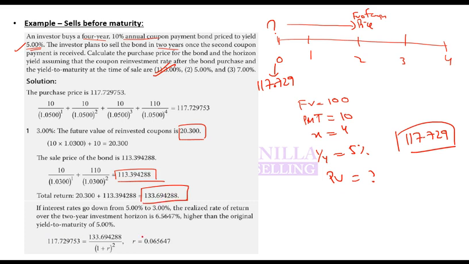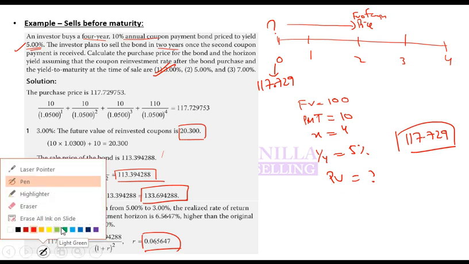You bought it for 117, and so it comes out to be 6.56%. So at the time when you bought it, your yield was 5%, but actual return in selling in 2 years is 6.5%. Why? Because interest rate dropped, and as interest rate dropped, price went up, and as price went up, you ended up making a higher return.